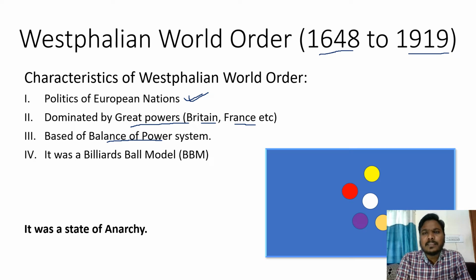Now let me explain what this balance of power is. For example, there are four or five great powers in Europe in this world. One is Britain, another is France, the Austro-Hungarian Empire, Russia, the Roman Empire, or the Italian Empire. So they are there in a given year.